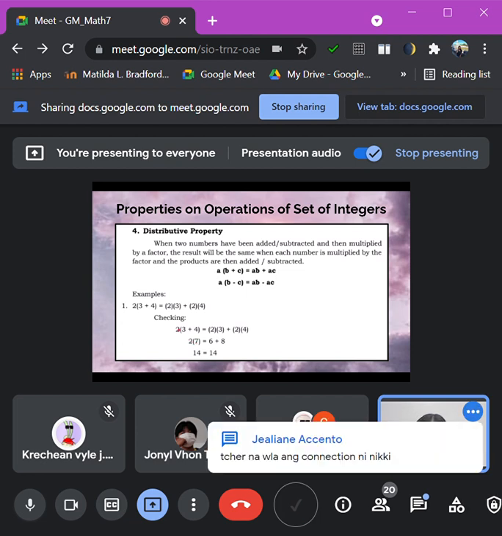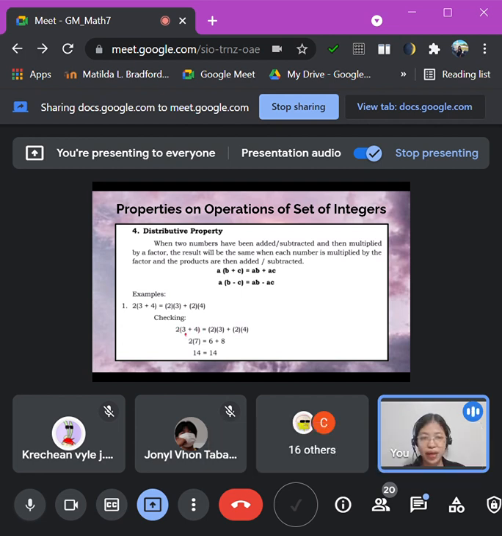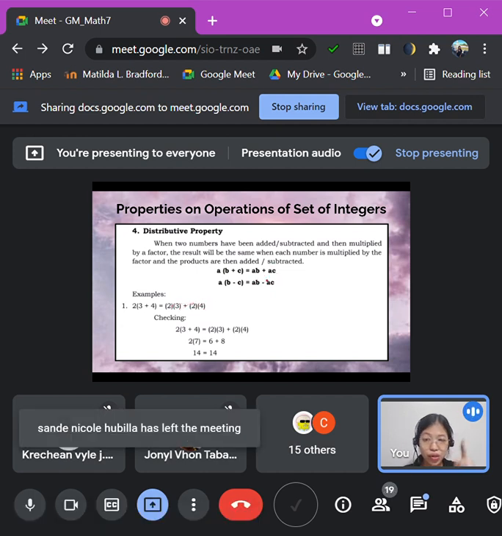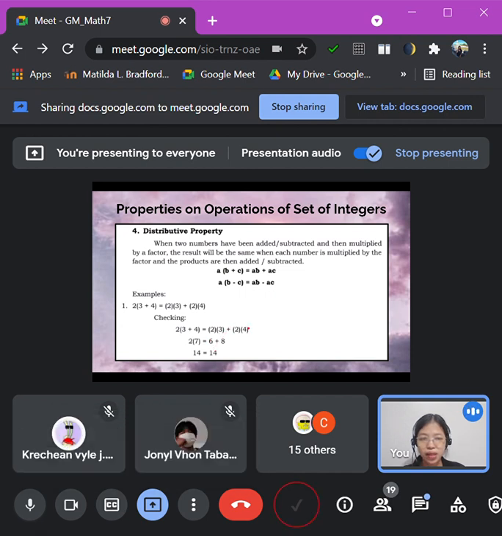Nawala ang connection ni Nikki. Okay? So you have there 7 and then sa gawas kay 2. And then kung kani po ato nang buhaton, which is ato na siyang gi-distribute, you will have there 2 times 3, that is 6, and then plus 2 times 4, that is 8. 2 times 7, that is 14. 6 plus 8, that is 14. So meaning to say, they are the same. So that is how distributive property works.